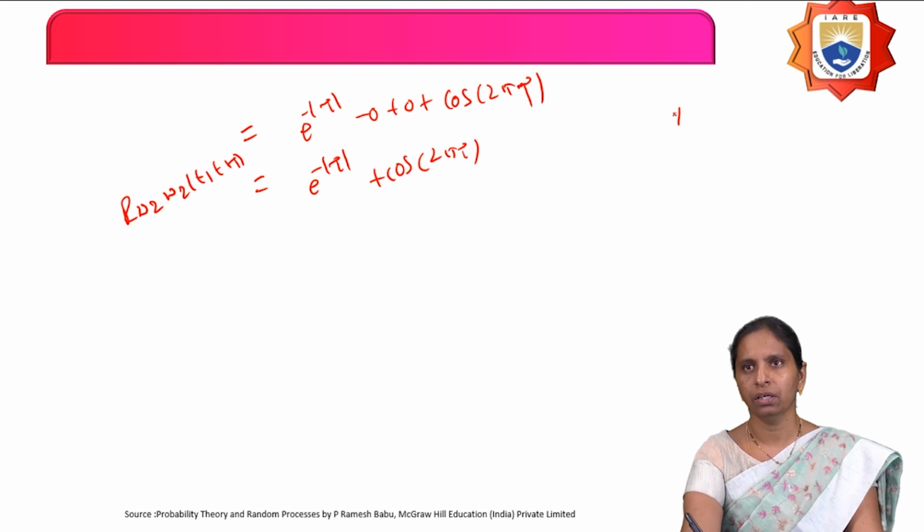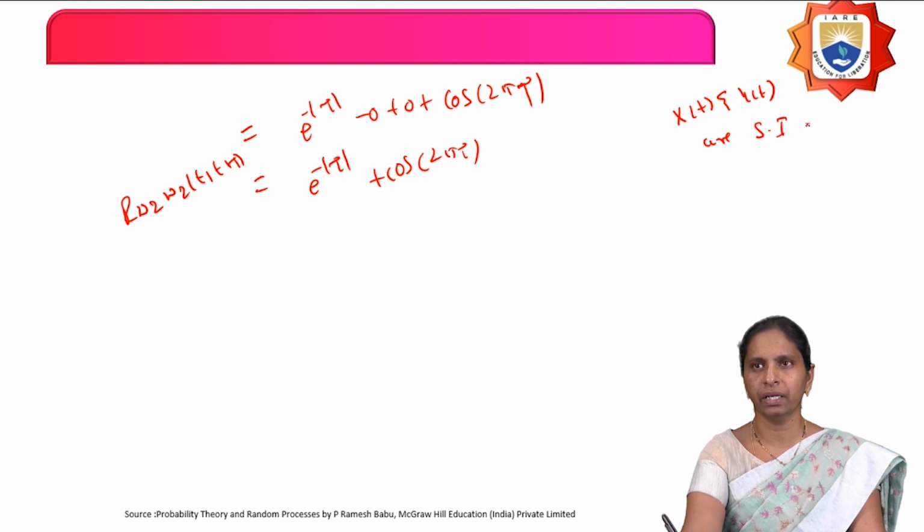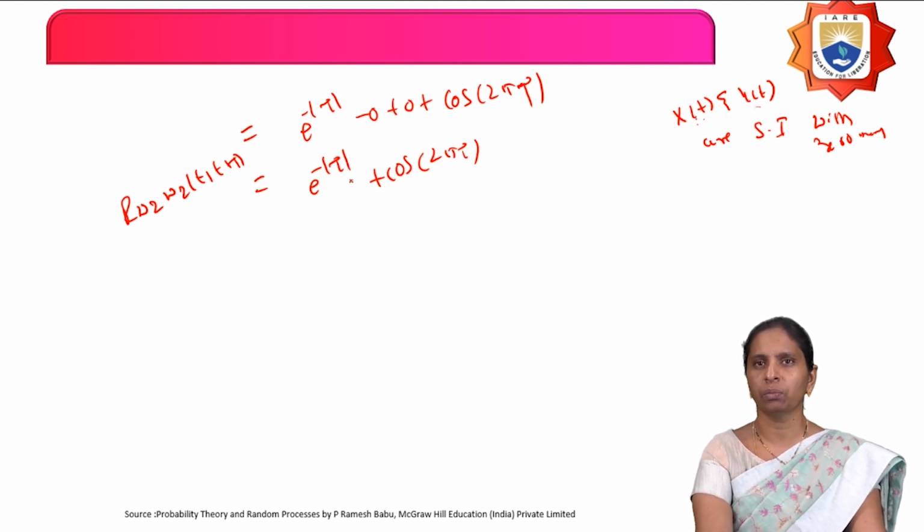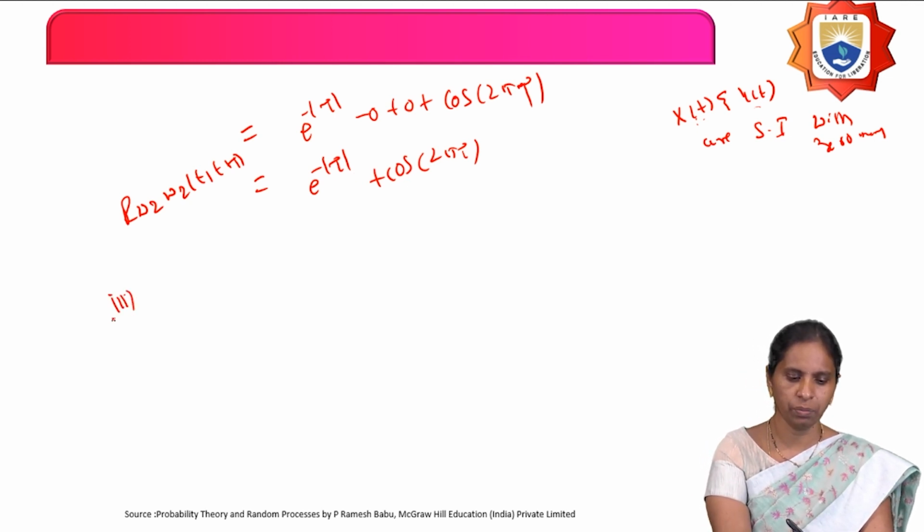It means if X(t) and Y(t) are statistically independent with zero mean, then the autocorrelation function of the sum of these two random processes and the autocorrelation of the difference of these two random processes are equal to the sum of the autocorrelation functions of the individual random processes. And what is the third part here?